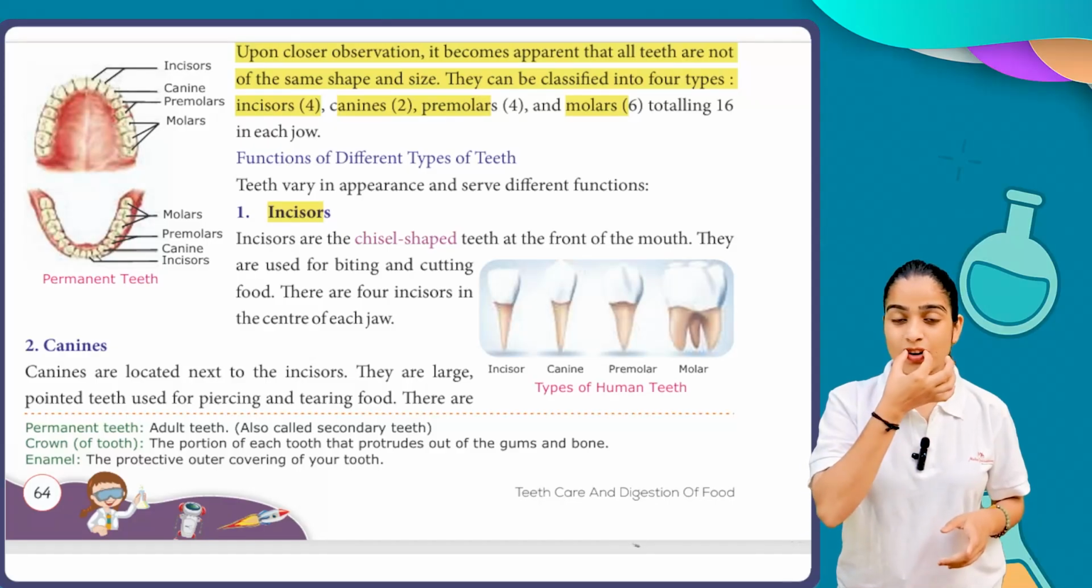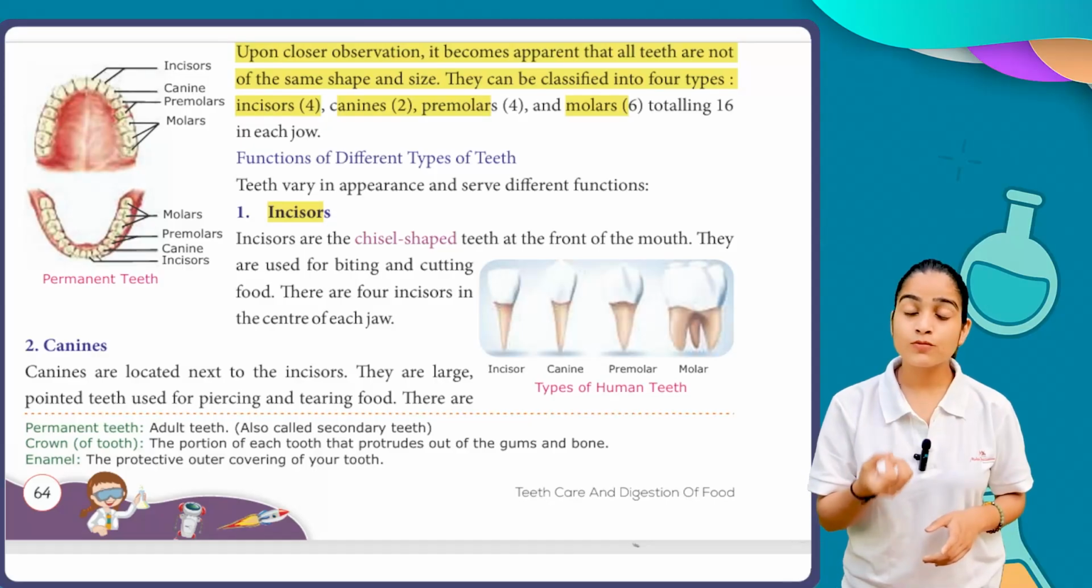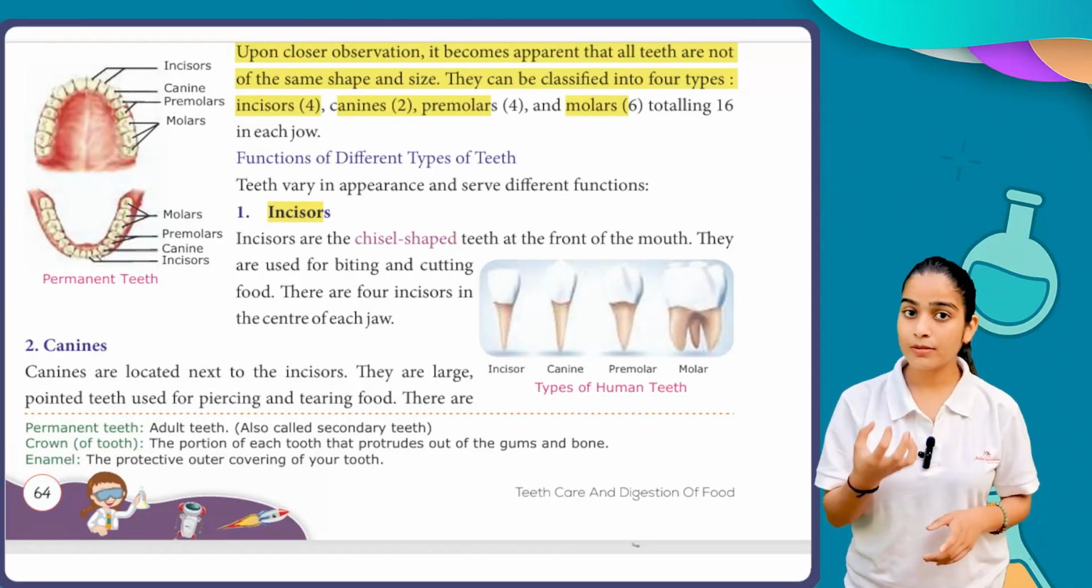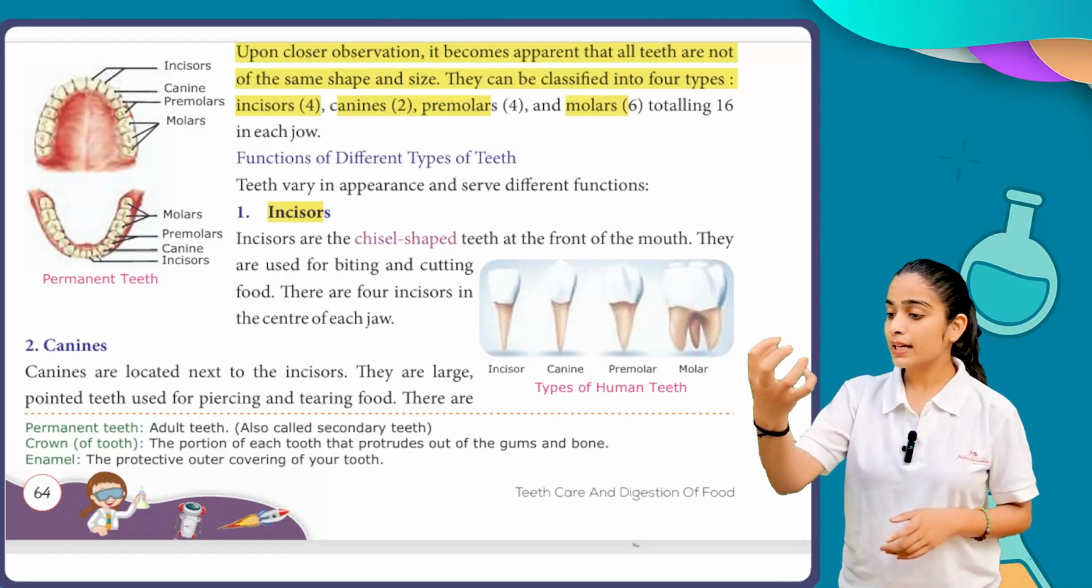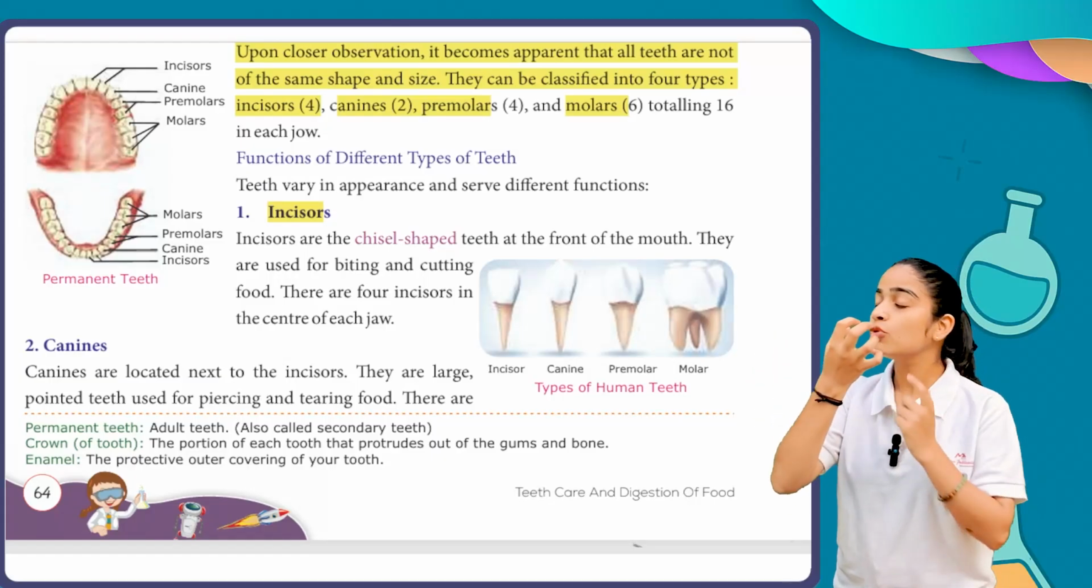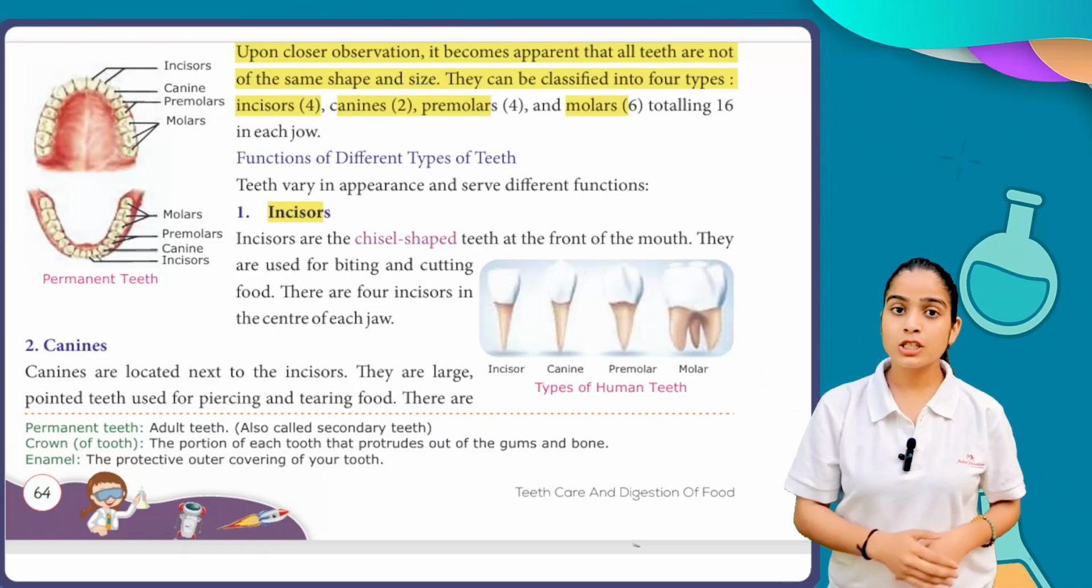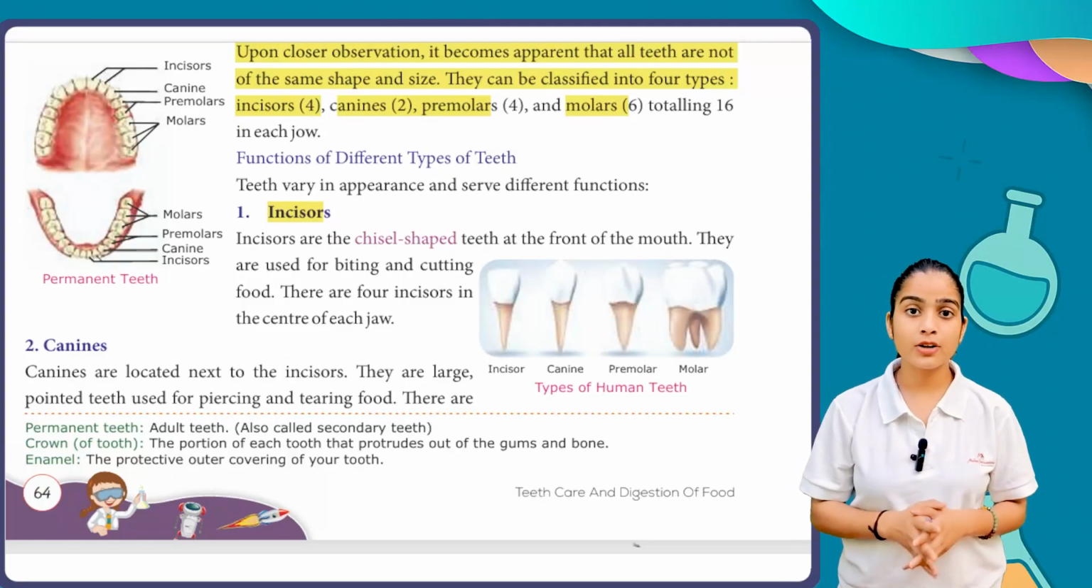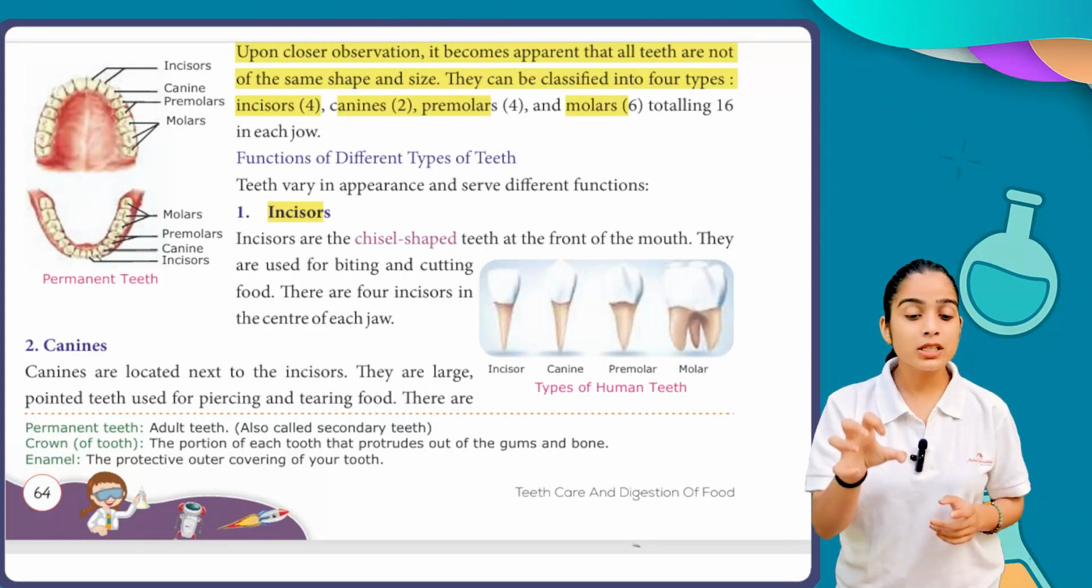So in the center of the jaw, the first 4 teeth you have, these 4 teeth are used for biting. Whenever you bite an apple, you take your first 4 teeth to bite something. So what is the function of these four teeth? They are used to bite something, to tear something.